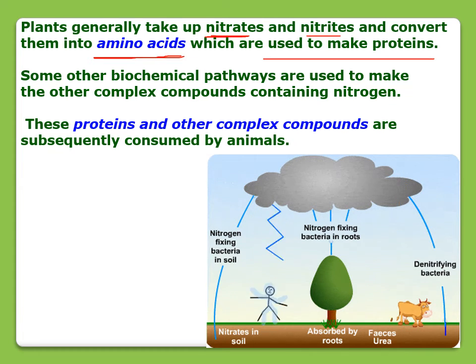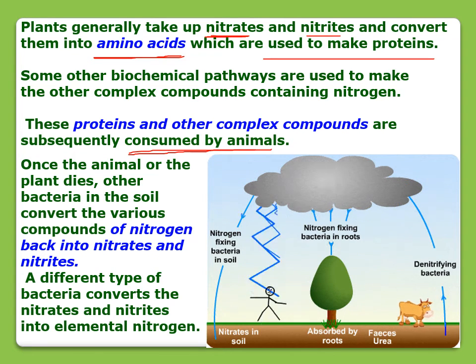Fine, and these proteins and other complex compounds are consumed by animals. So this way the nitrogen reaches the animals. Once the animal or the plant dies, other bacteria in the soil convert the various compounds of nitrogen back into nitrate and nitrite. And when nitrogen is being used from the atmosphere, some bacteria are changing that nitrogen into nitrate and nitrite, after that it will be converted into amino acids, and then it will be consumed by the animals.